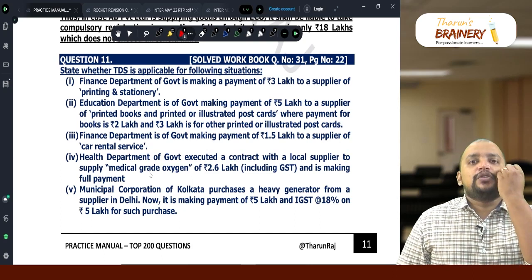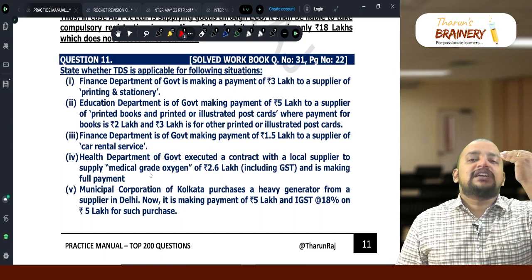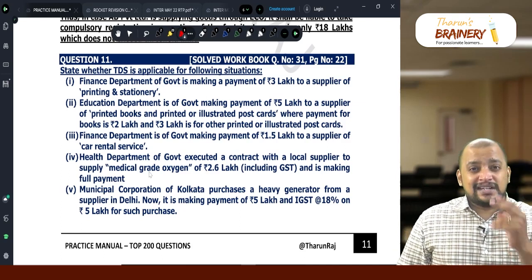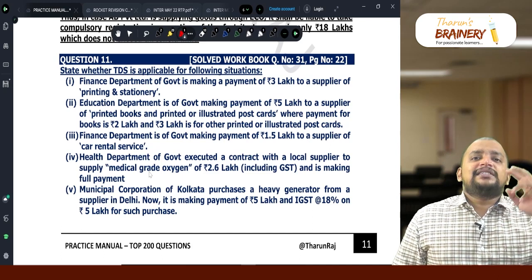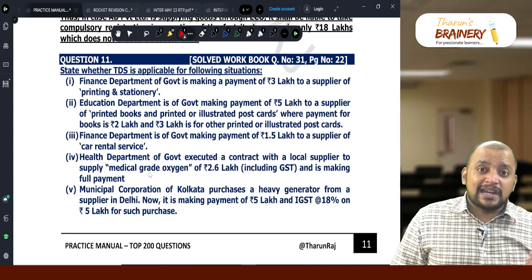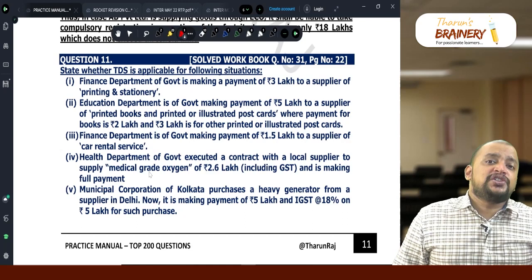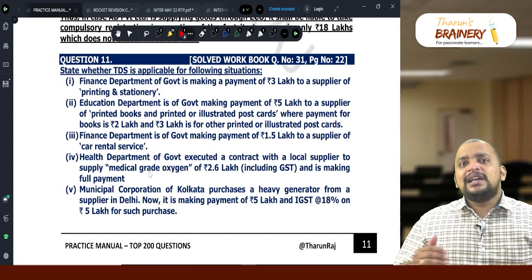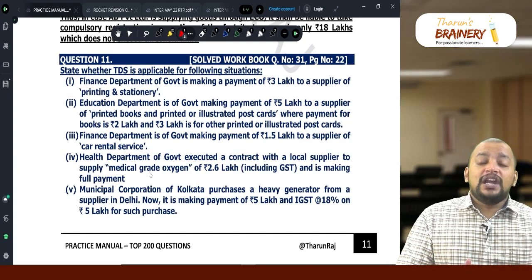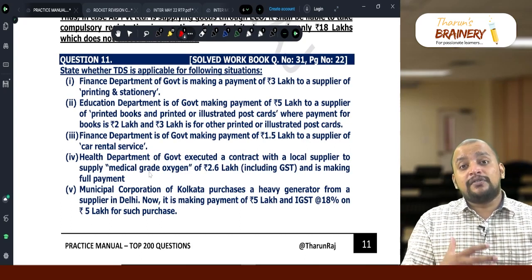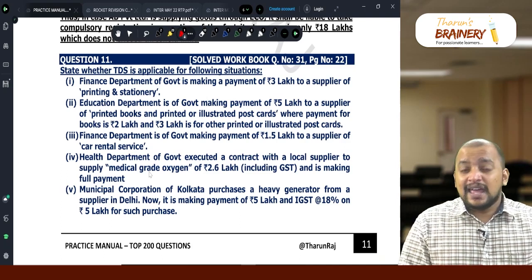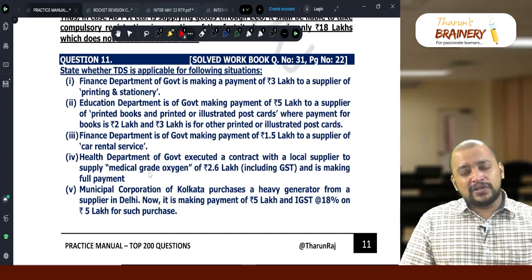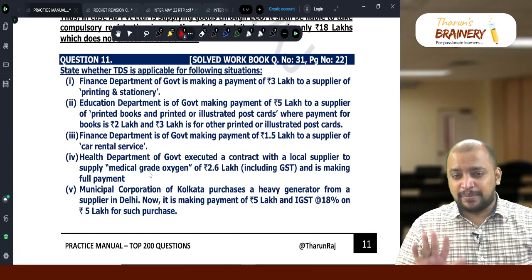So these people are the notified recipient when I am making supply of goods or service to them. Then they will be deducting TDS on the amount remitted at the rate of 2%. That they will pay to the government on my GSTIN, and I can take it as credit in my cash ledger and adjust it against my liability. But here TDS is applicable only when the value of goods or service under the contract exceeds 2,50,000. Then only it will be applicable. Otherwise, TDS is not applicable.